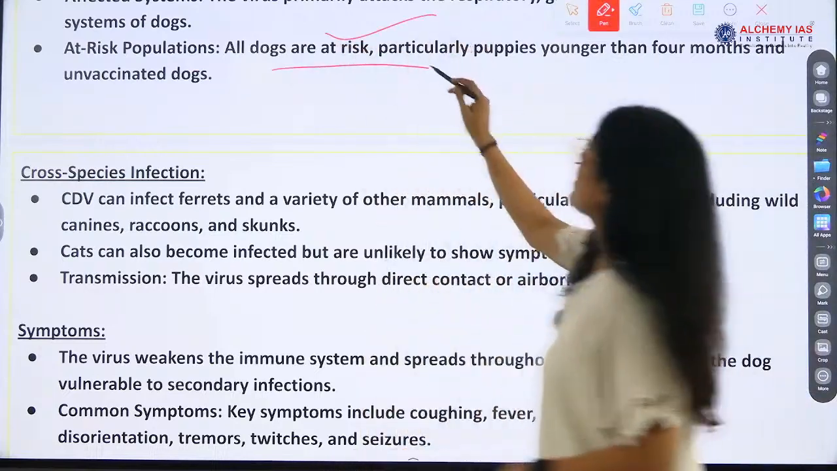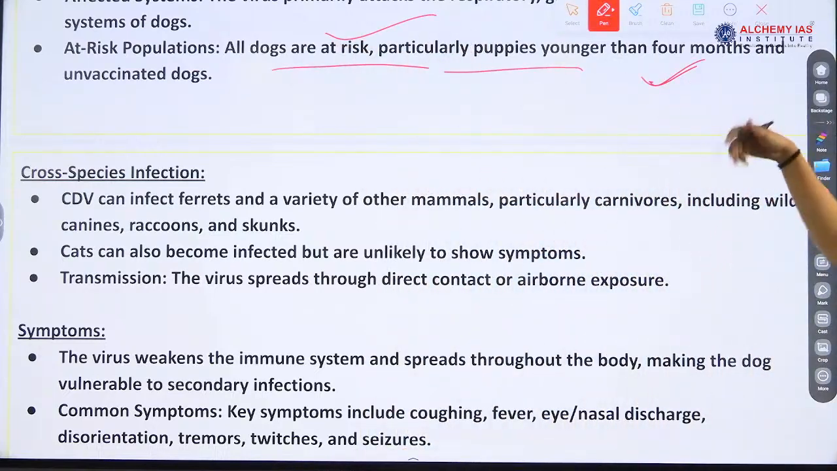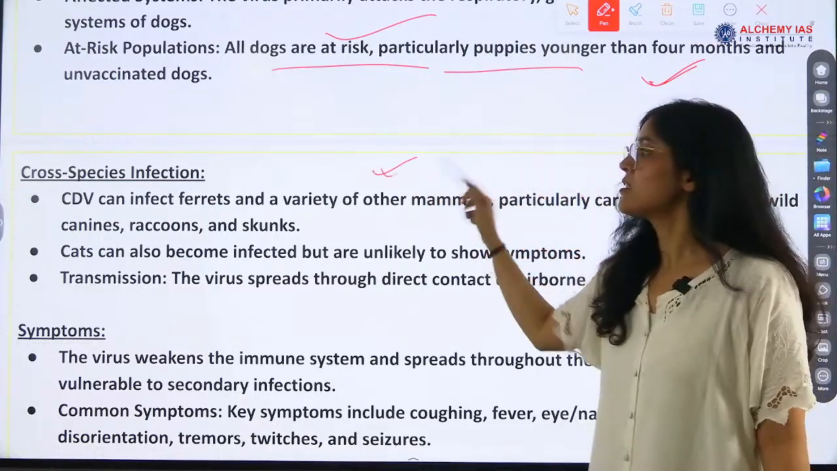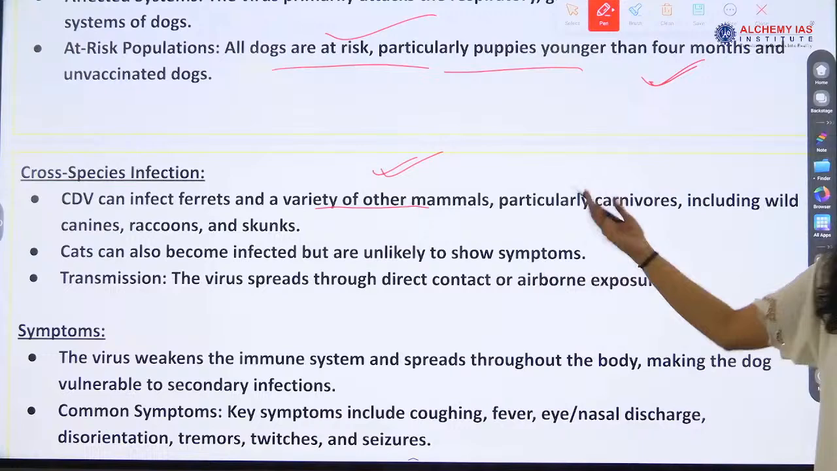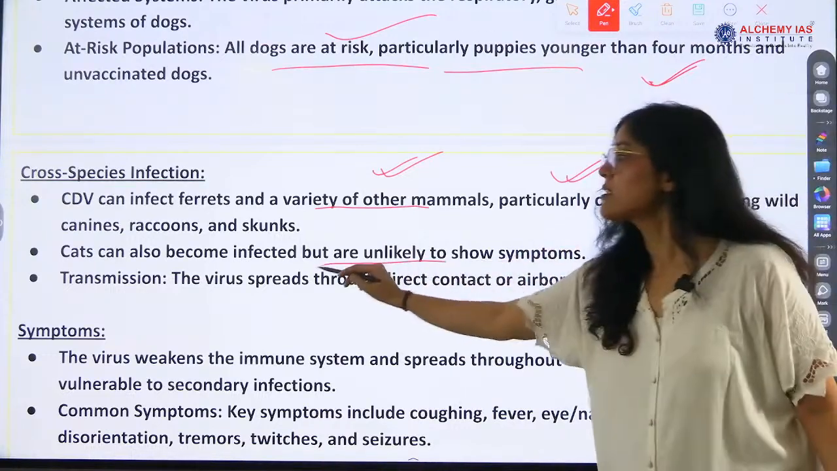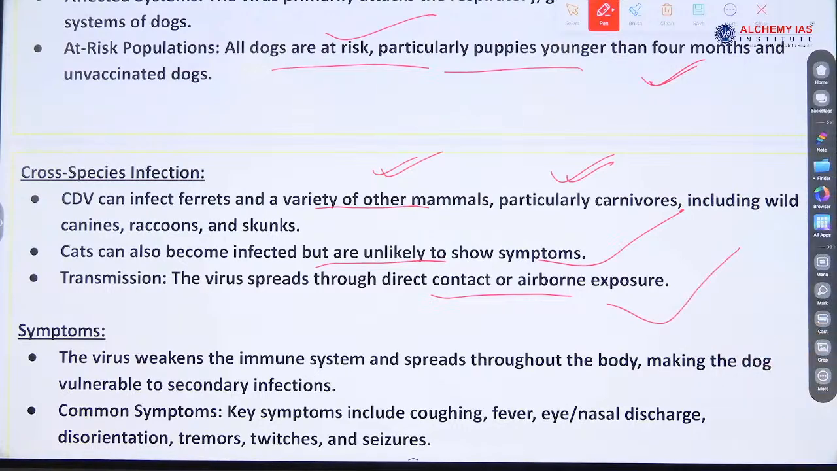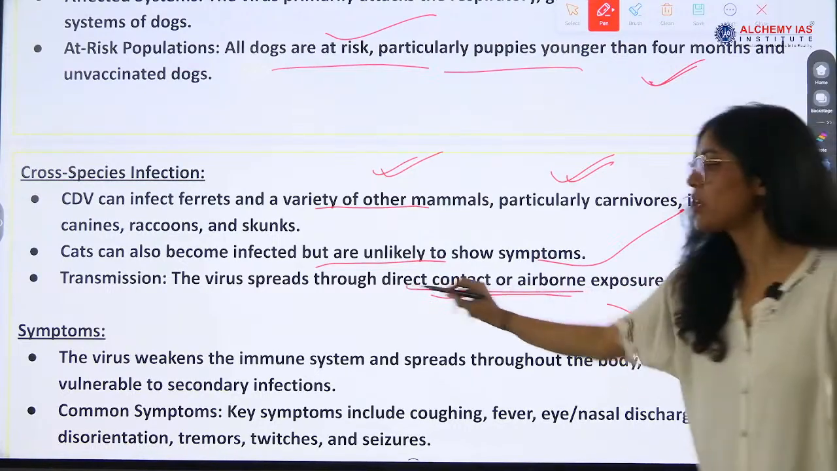All dogs are at risk. Puppies younger than 4 months and unvaccinated dogs, so serious risk is to them. It can infect ferrets, other animals also, and cats can also become infected. Transmission is by direct contact or airborne exposure. So this is important, the transmission part.